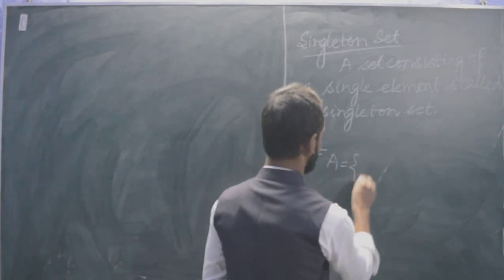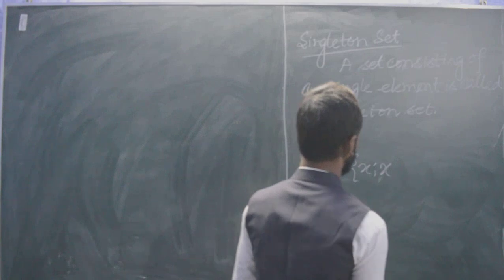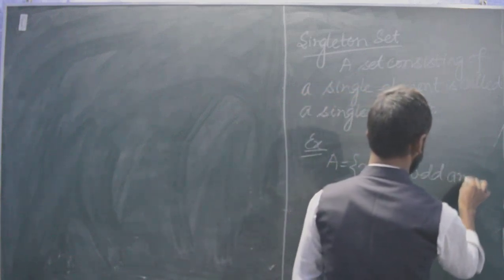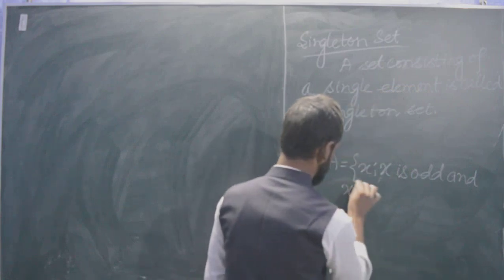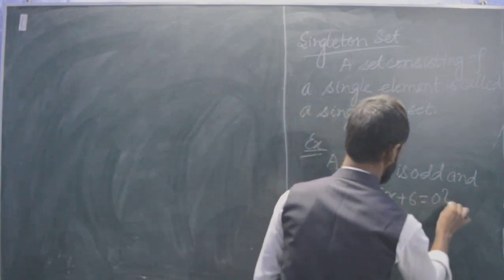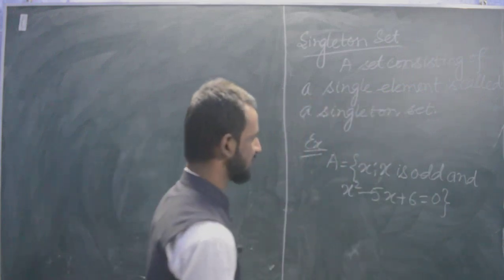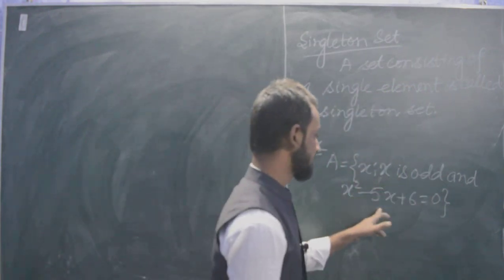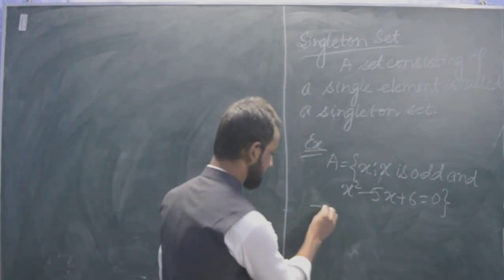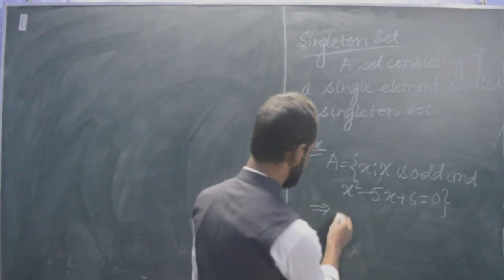A equal to x such that x is odd and x square minus 5x plus 6 equal to 0. So here x is odd and x is the solution of this quadratic equation. If we solve this quadratic equation, we will get the solution.